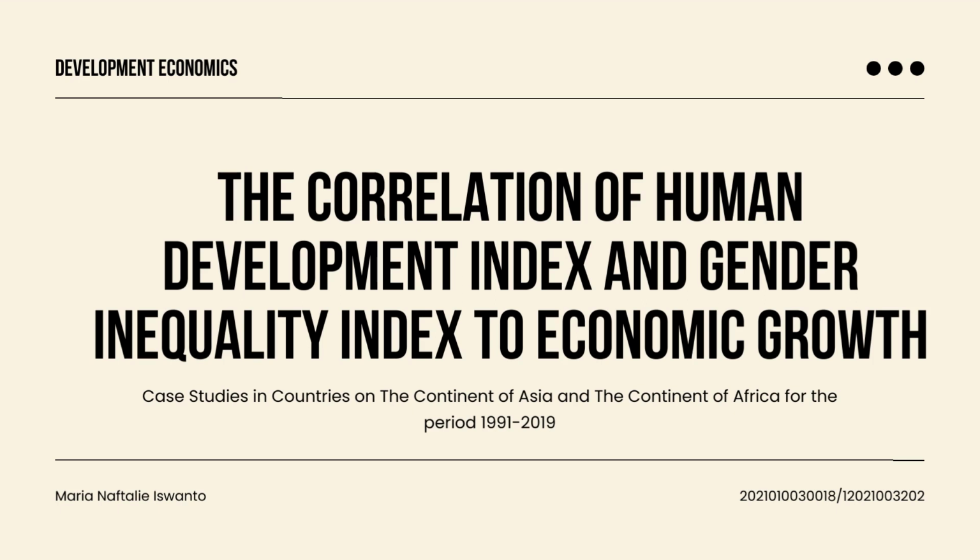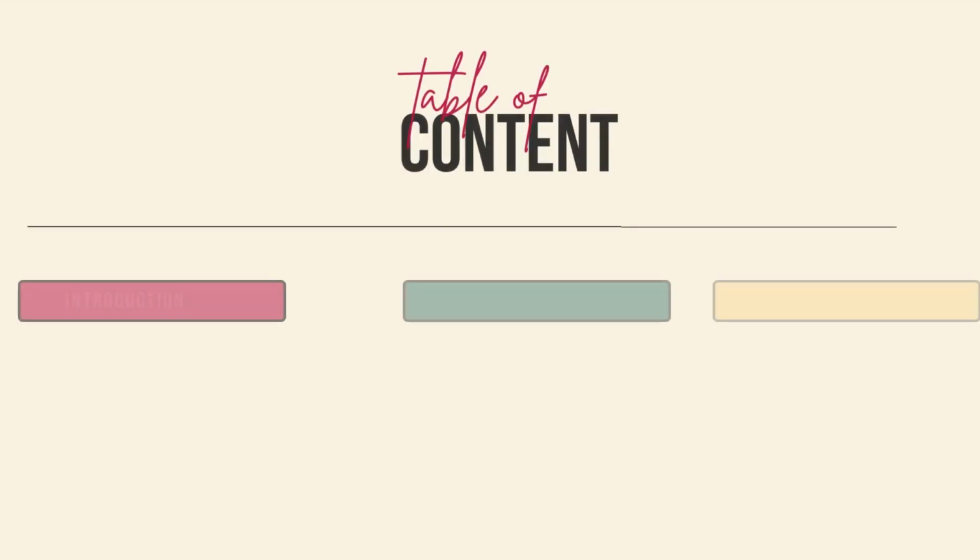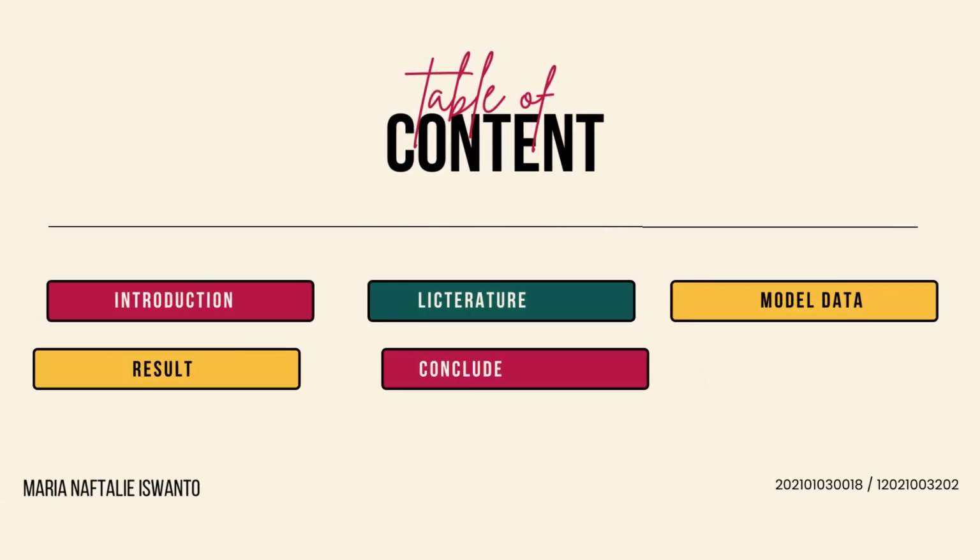Hello everyone, today I will present my paper entitled The Correlation of Human Development Index and Gender Inequality Index to Economic Growth: Case Study in countries on the continent of Asia and the continent of Africa for the period 1991 and 2019. Today we will discuss introduction, literature, data, model, result and conclusion.